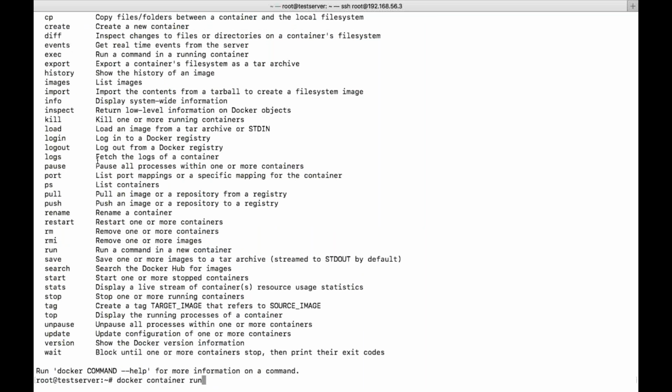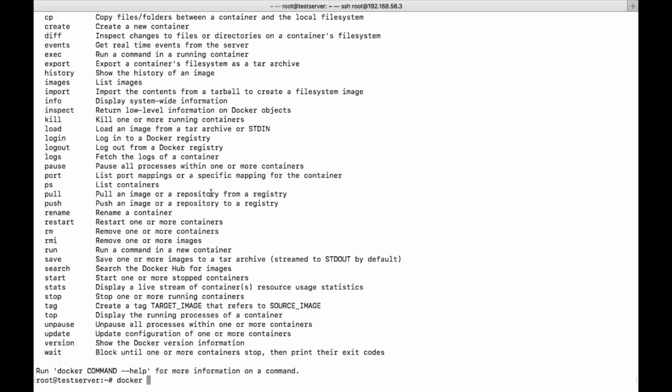Container run means these are container related commands; whatever you write after container is container related. So they have segregated them in the new version. We have the older commands and the new commands also. Maybe in the future they will try to remove the older commands. As of now, we need to follow both, or follow the latest commands whenever you use the latest version of Docker.